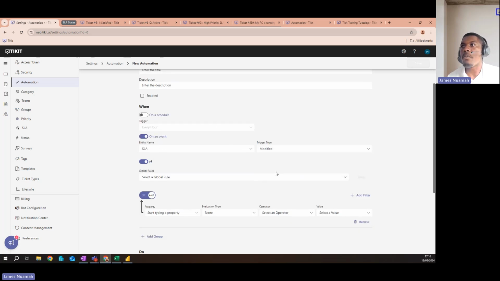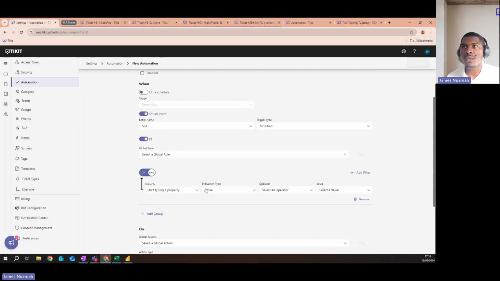And then for modified, as soon as the ticket comes through, it won't be triggered per se, but it will only take effect when the state of that ticket changes. And we'll talk about the states here. So here we can see our properties. There's two properties, the name and state. So since we were talking about it, we'll talk about the state.